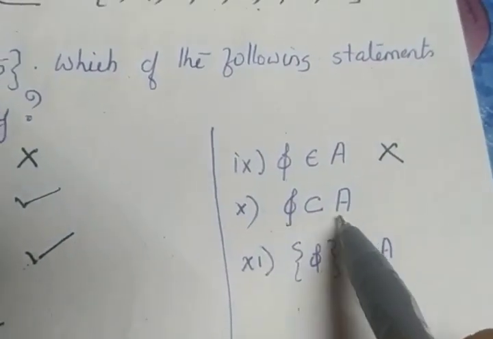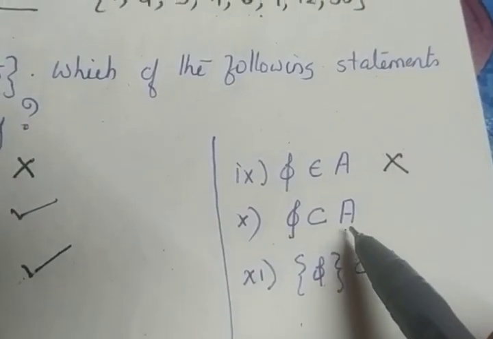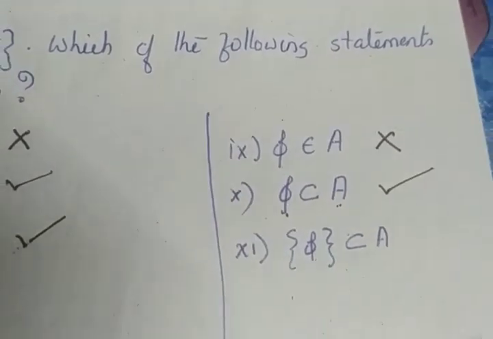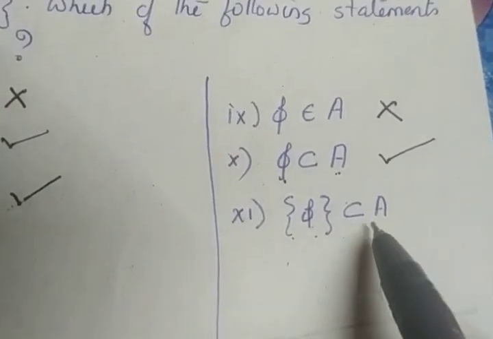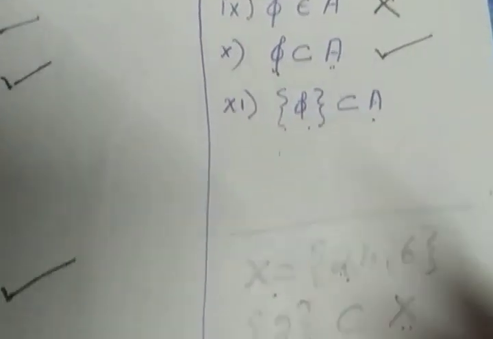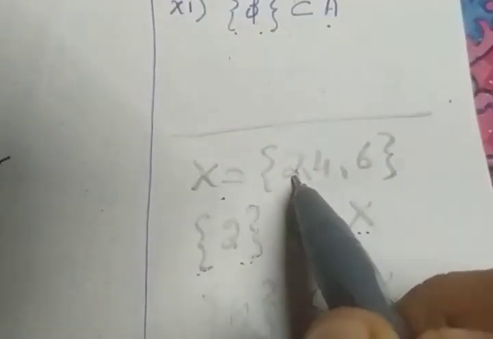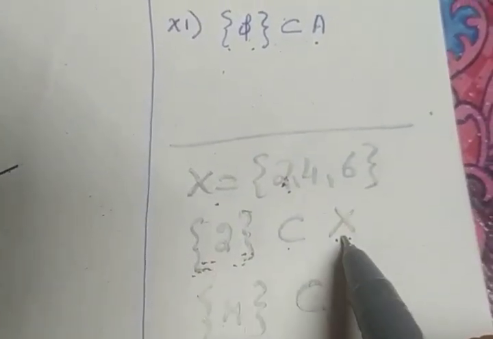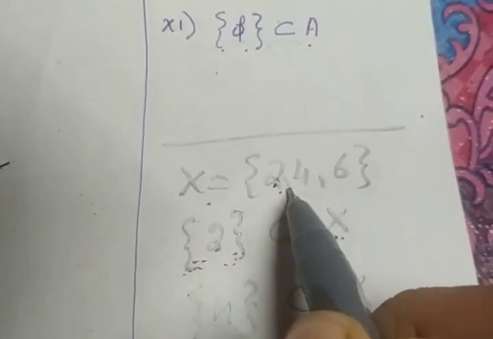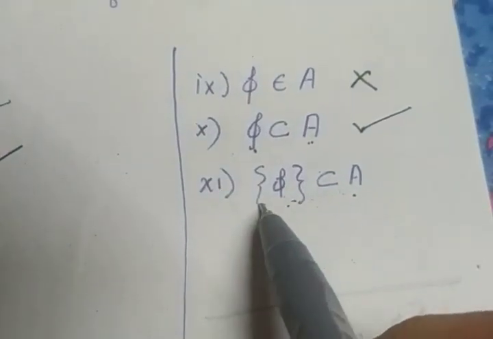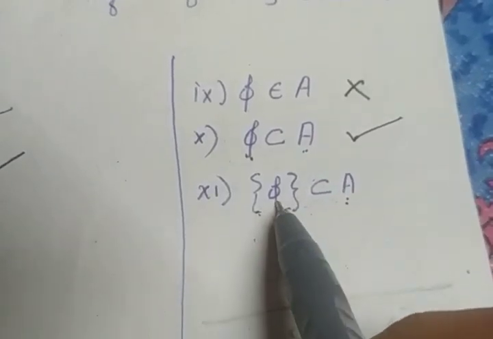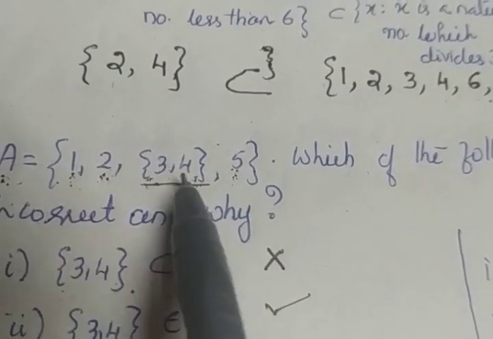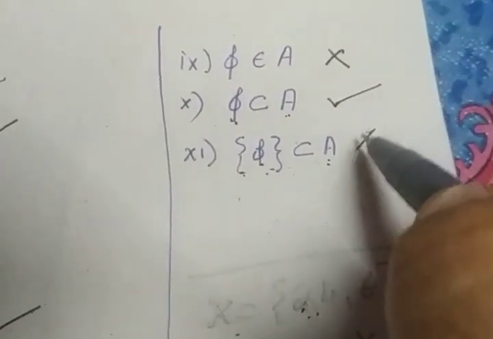10th one, null set subset of A. When we dealt with the null set, I told you that for each and every set, the null set is always a subset. So this is a correct statement. Again, the set of null set is a subset of A. When we say subset, we come back to the same example. 2 is an element of X, then {2} is a subset of X. So {2} must be a subset of X if and only if 2 is an element of X, isn't it? In the same way, for the set of null set to be a subset of A, the null set must be an element of A. Is there an element in set A which you can see as a null set? No. So this is again an incorrect statement.